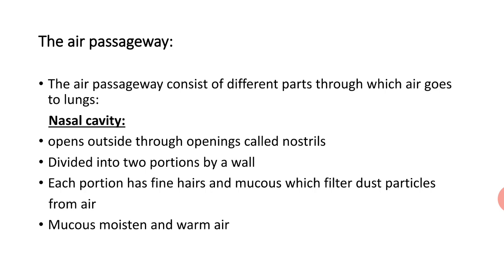The air passageway consists of different parts through which air goes to lungs. First part is nasal cavity. Nasal cavity opens outside through openings called nostrils. There are two tiny openings that we call nostrils, and nostrils are divided into two portions by a wall. Each portion has fine hairs and mucus. Fine hairs filter dust particles from air, and mucus moistens and warms air.